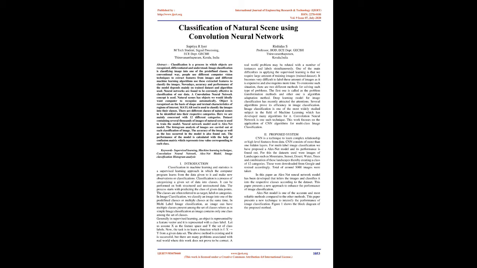The above method is existing and successful, but there are many real world problems where this does not prove to be correct. A real world problem may be related with a number of instances and labels simultaneously. One of the main difficulties in applying supervised learning is that we require a large amount of training images, a trained dataset. It becomes very difficult to label this amount of images as it is expensive and also requires more time. To overcome such a situation, there are two different methods for solving such types of problems. The first one is called the problem transformation method and the other one is the algorithm adaptation method.